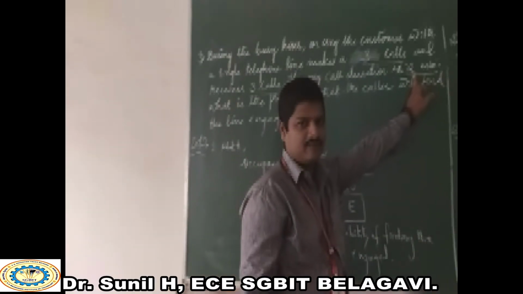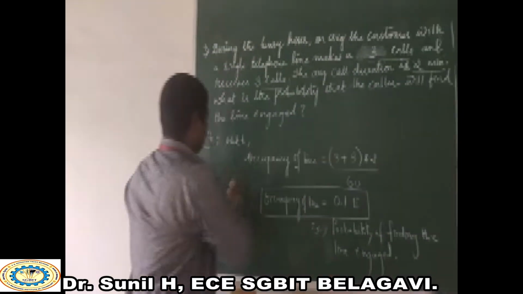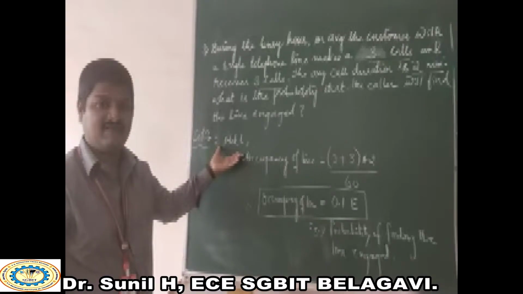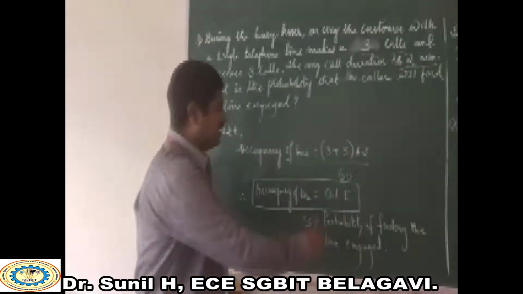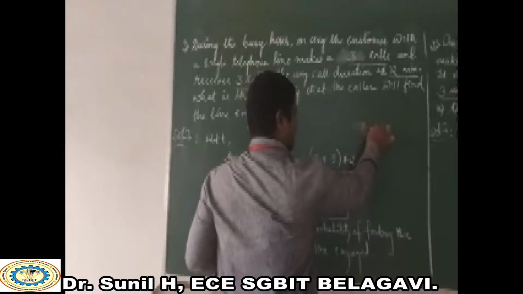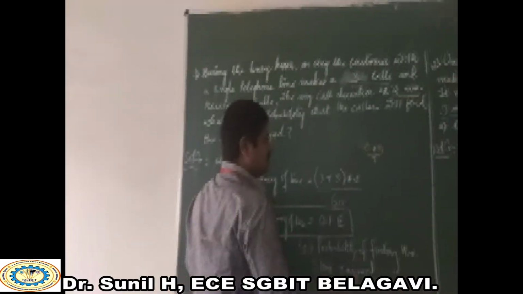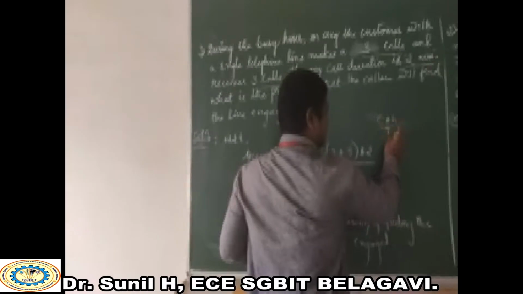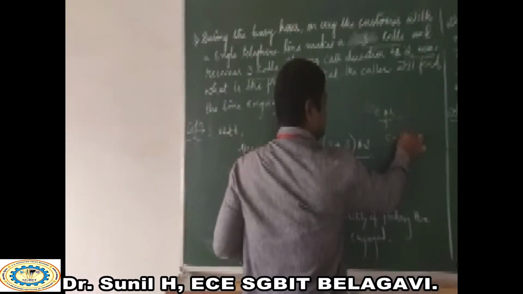2 minutes. Okay, now if I want to find out the occupancy of the line, again we have the formula that is C into H divided by T. Okay, which indicates the value of C. The value of C is what? 3 plus 3.